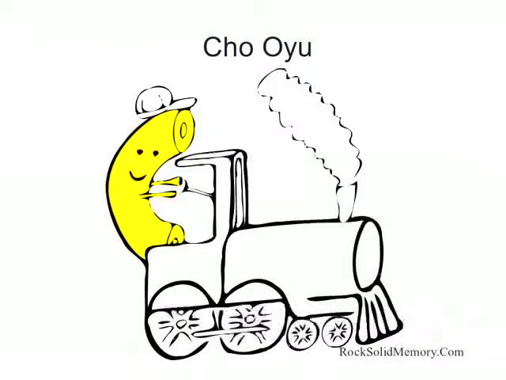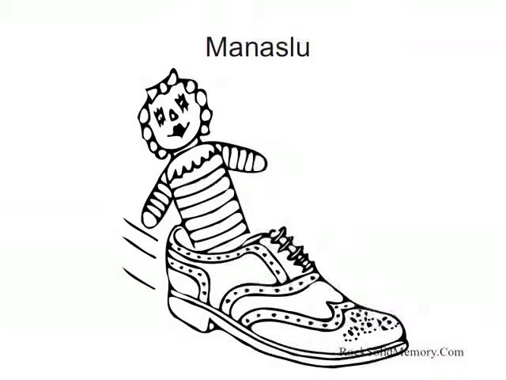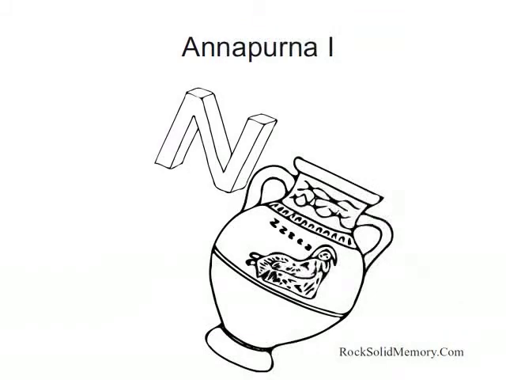The macaroni is driving a choo-choo. The choo-choo is pulling a doll. The doll is sliding in a man's shoe. The man's shoe is kicking an N at an angle. The N at an angle is knocking over a napping urn. We're now going to repeat the series of images without any commentary. When each image comes up, try to think of the image of the next mountain before it appears.